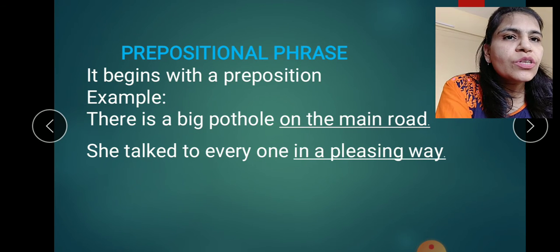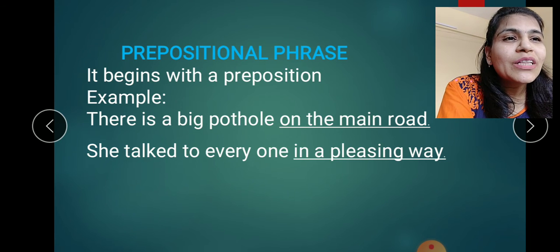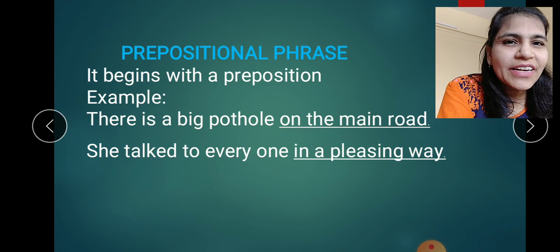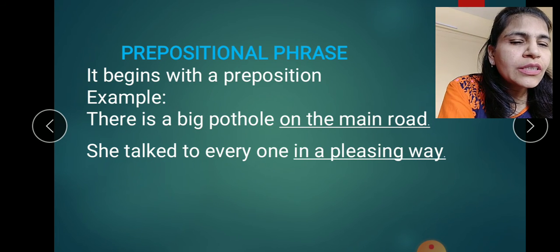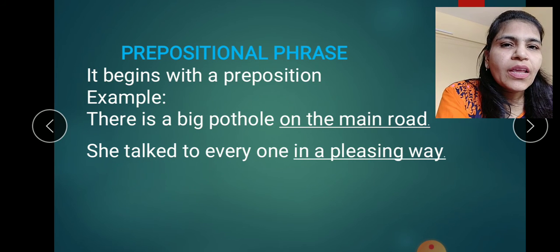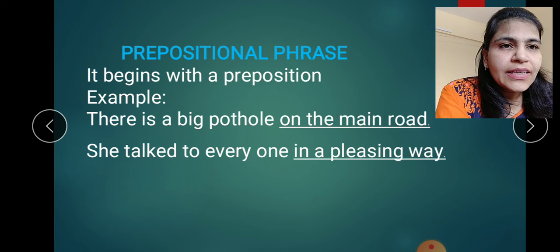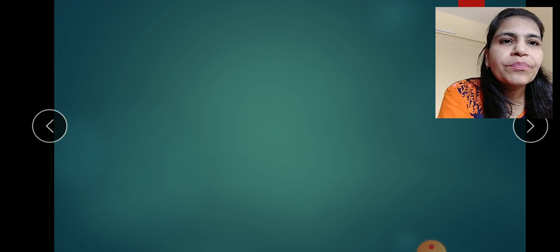Next is the prepositional phrase. This is the easiest one. It begins with a preposition, so it is easy to identify. There is a big pothole on the main road. On the main road is a prepositional phrase. She talked to everyone in a pleasing manner. In a pleasing manner is a prepositional phrase.